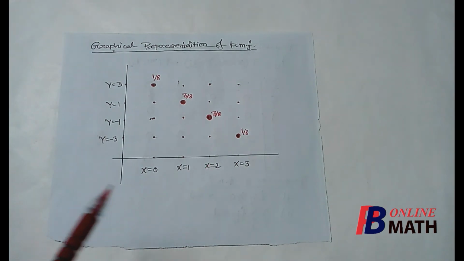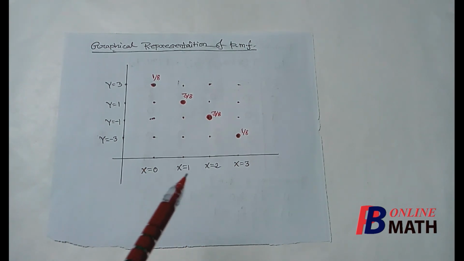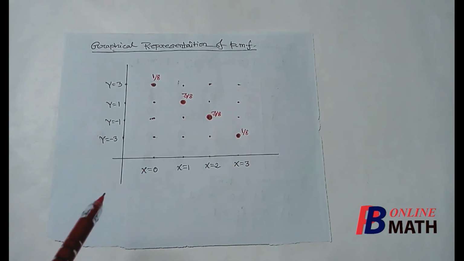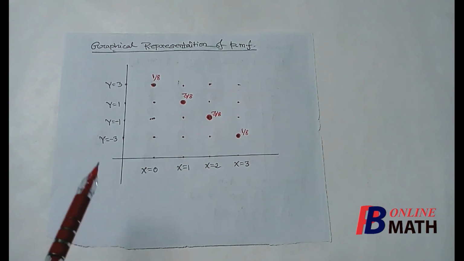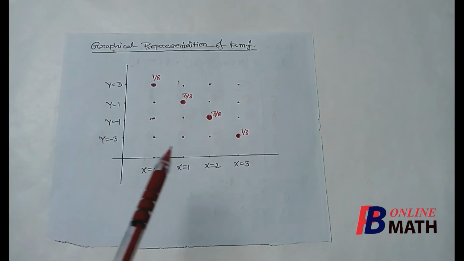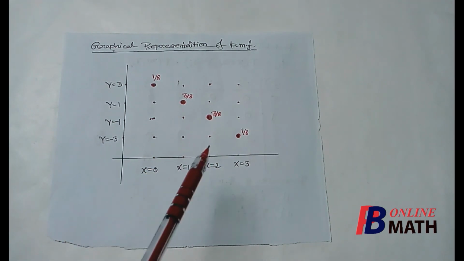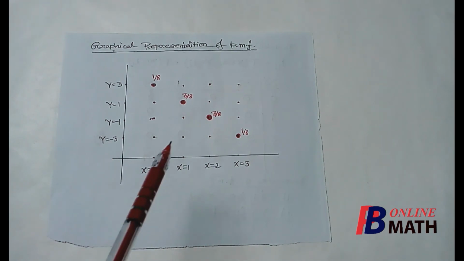From this graph we can easily find the probability distribution function, which we shall discuss in the next part. We can also identify how the masses are distributed in the two-dimensional area, and easily find the mass at a particular point by using this graph.